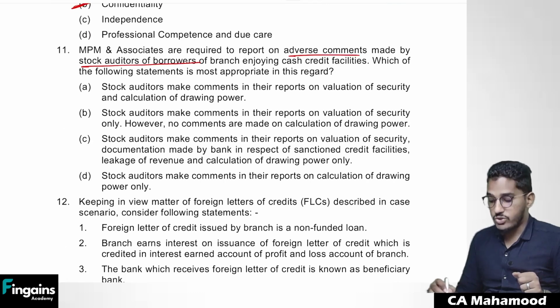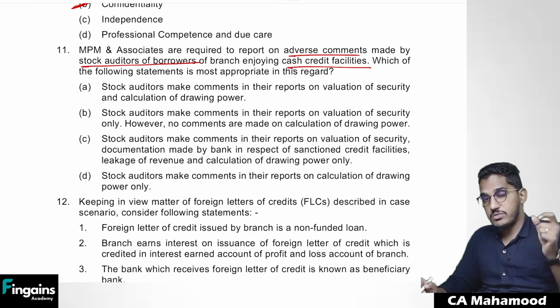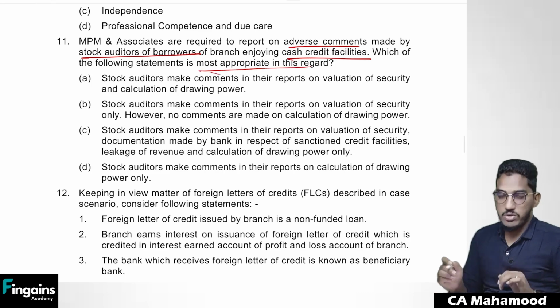Next one. MPM and associates are required to report on adverse comments made by stock auditors of the borrowers of the branch enjoying cash credit facilities. As we have seen, the statutory central auditor asked the branch auditor to even verify the stock auditor's report to check whether they are giving any adverse remarks. Which of the following statements is most appropriate in this regard?